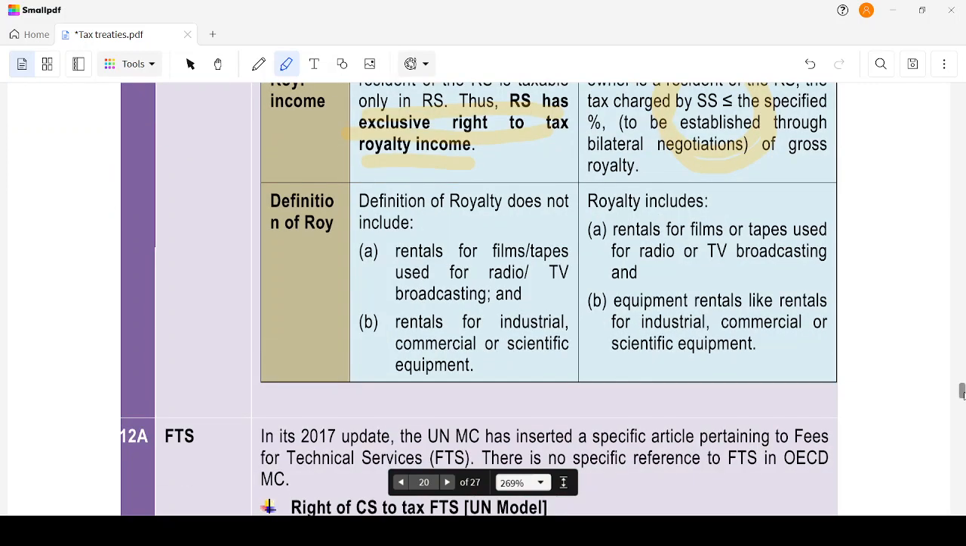Okay, definition. What is the definition? Royalty does not include certain things. Let's first see what royalty includes in the UN convention. It includes rental for films and tapes used in radio or TV broadcasting, and equipment rentals. Here, the OECD does not include rental for film tapes and rental for industrial, commercial, scientific equipment. This is what it does not include, while the UN includes it. There's a difference.